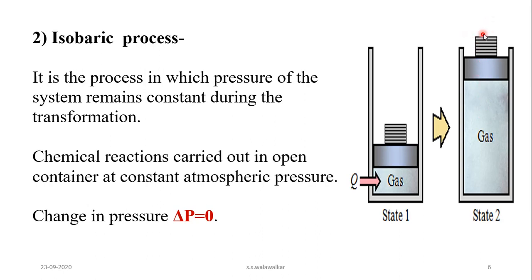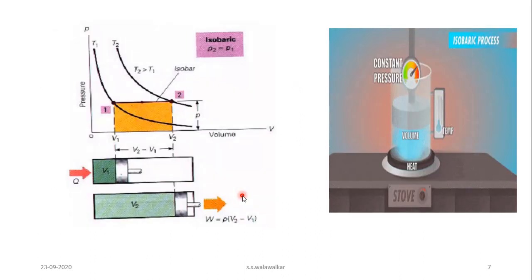And when the atmospheric pressure, or pressure outside on this piston, and the pressure inside this cylinder, that is pressure of the gas, becomes equal, then movement of the piston is stopped and such a system or process is called as what? Isobaric process. So here see an example of isobaric process.